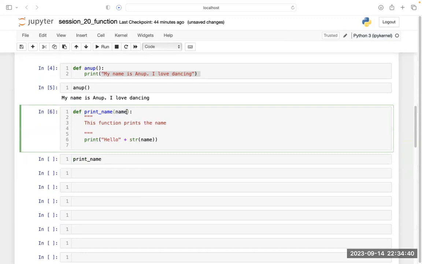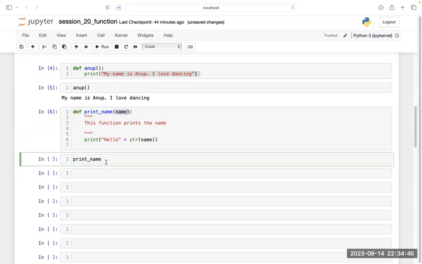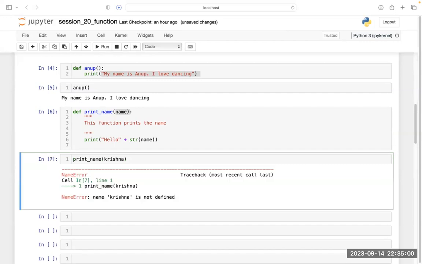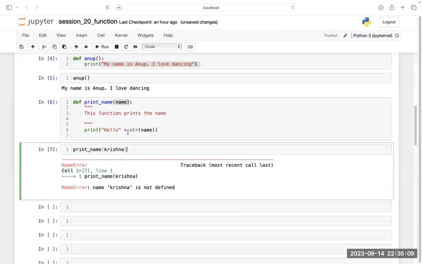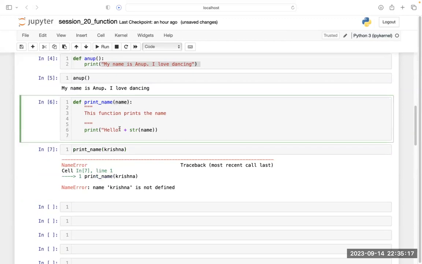But this time, see, I have passed one argument here. This argument is called name. And this is a variable. So let's put one name called Krishna. If you run this, name is not defined. Okay. I am getting this error.